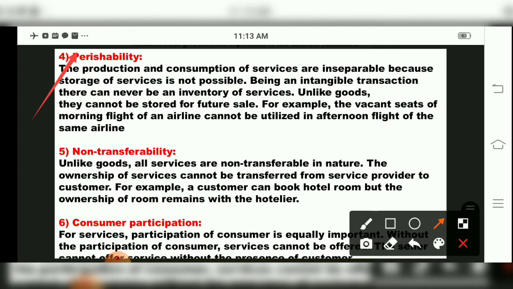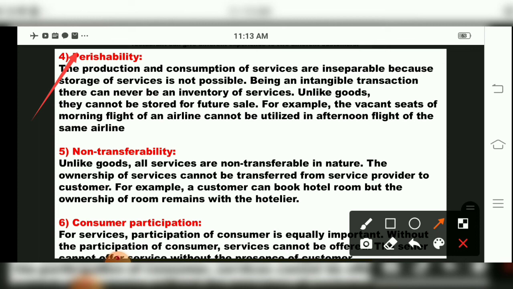Any offer also, same, any discount offer, for example. A discount offer is for 1 or 2 days. After that you cannot see it. See, in Diwali special offers are mentioned, but after Diwali they vanish. Whether it is a discount offer, or the example of airways, or even movies, we cannot say it will be permanent, whatever services are provided. So perishability is one of the features they have told: services cannot be stored, children.